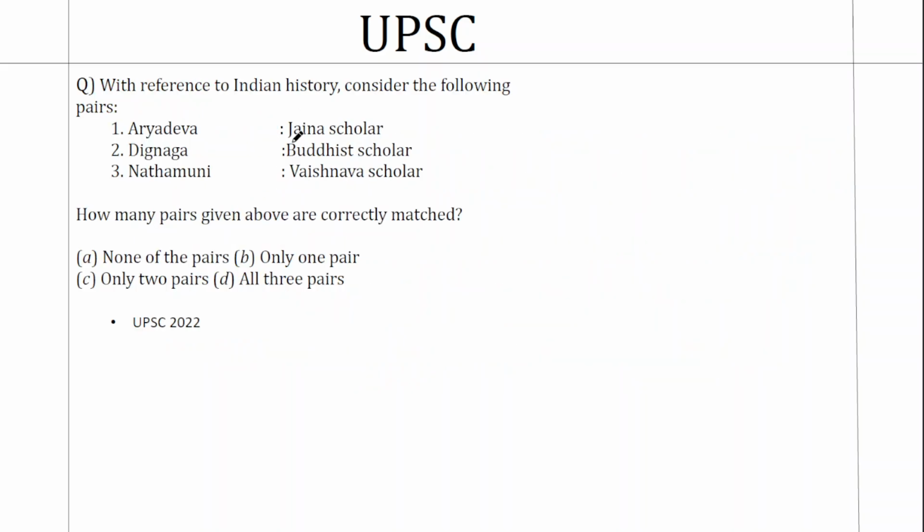Now let's come to the second question. It gives you a pair. You have one person on one side, the nature or the contribution of that person on the other side. Then the same option combination, among which you have to choose the right pairs. First you have Aryadeva, given against him is a Jaina scholar. Second you have Dignaga, against him Buddhist scholar. Third, you have Nathamuni, against him you have Vaishnava scholar.